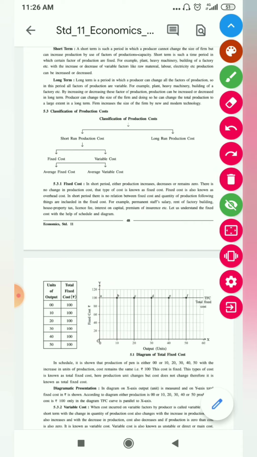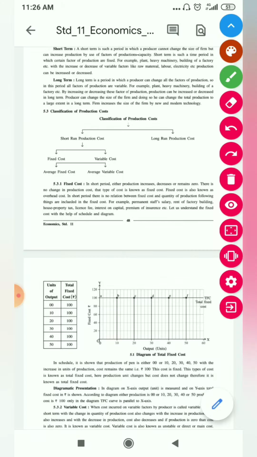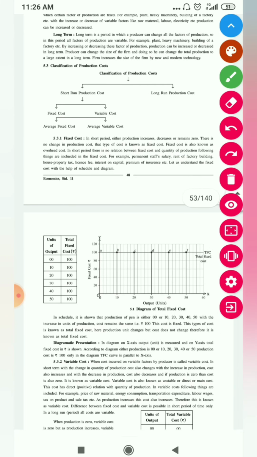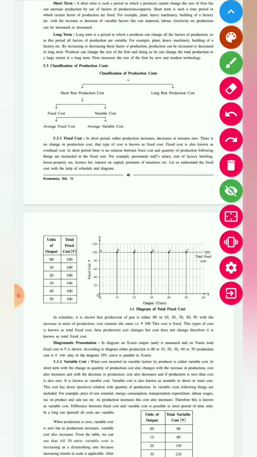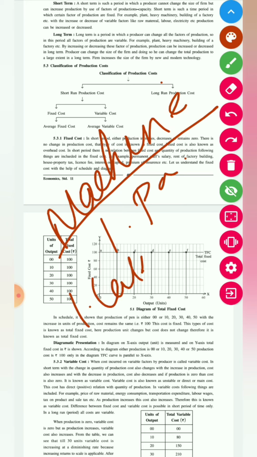Okay, so in fixed cost, for example, the cost of the machine. If there is a newspaper company and if a machine makes one paper or 1 lakh papers, it depends on the subscription of the newspaper. So even if there is one paper, you will have the same cost of purchasing the machine.